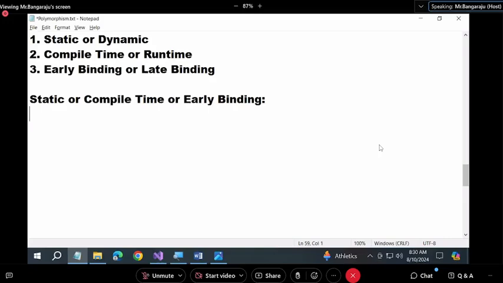Method overloading comes under this categorization. What comes here? Overloading comes under this categorization.